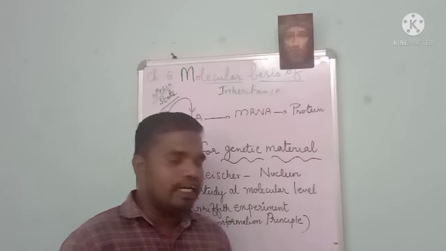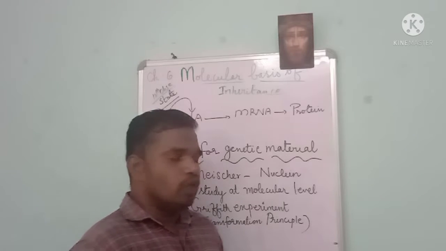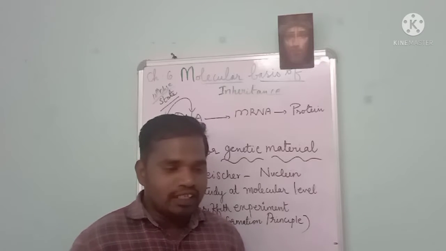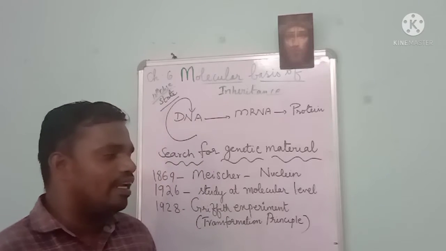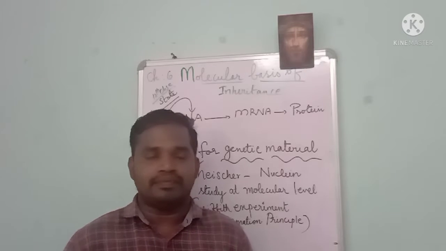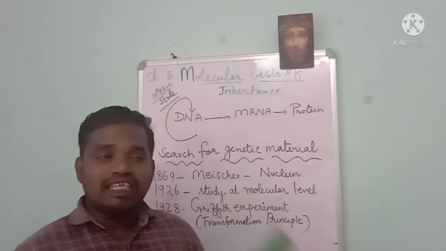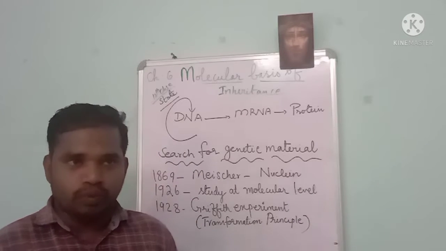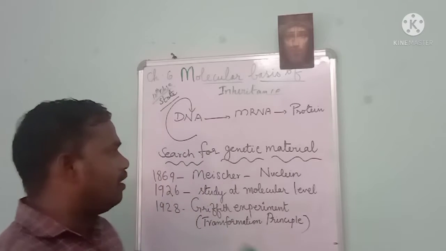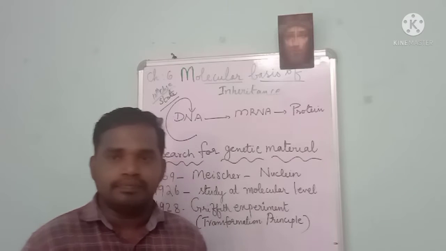Today we know the genetic material is DNA, but at that time nobody knew what DNA is. So every scientist, after studying the Mendelian theory, started to investigate. They got an insight and wanted to find out what exactly is transferring the character. Thereby we go for the search for genetic material.